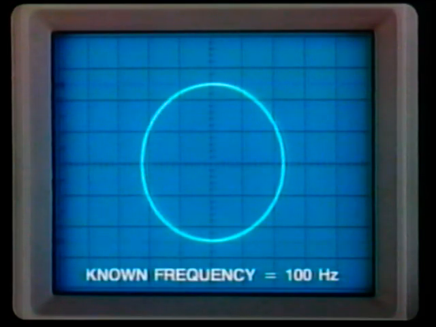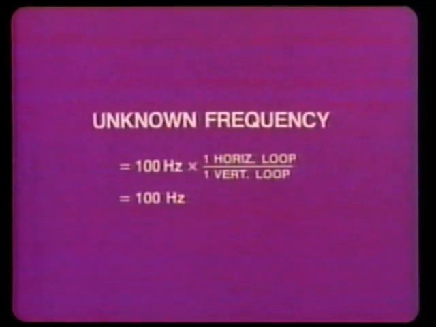Now, the known frequency equals 100 hertz. What is the unknown frequency? The unknown frequency equals 100 hertz, which is the known frequency, times the ratio of 1 horizontal loop divided by 1 vertical loop, or 100 hertz.